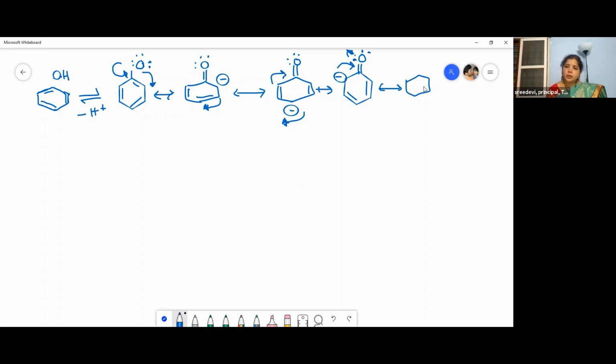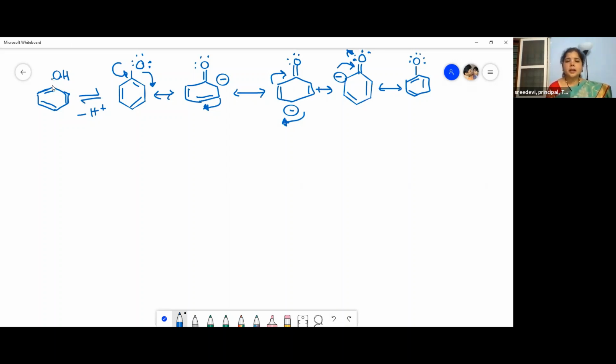See, finally we got our structure, that is the phenoxide ion, C6H5O minus. Understood? So that's why phenol is more stable, because of resonance.